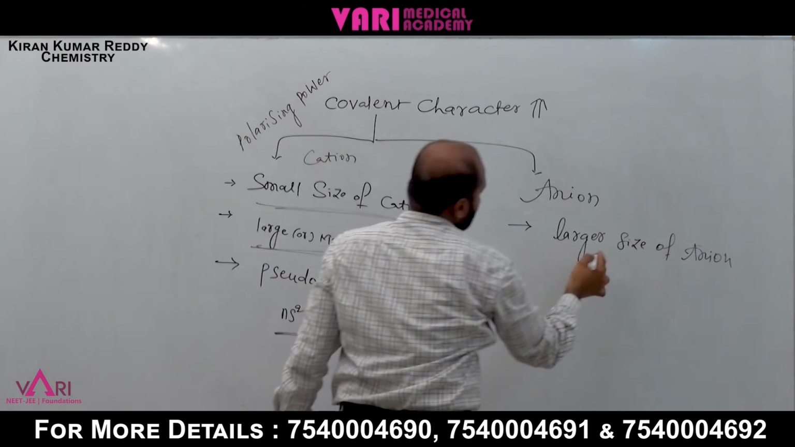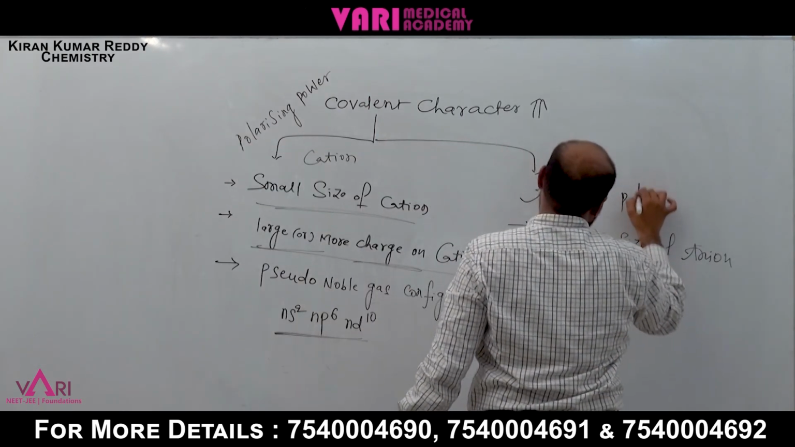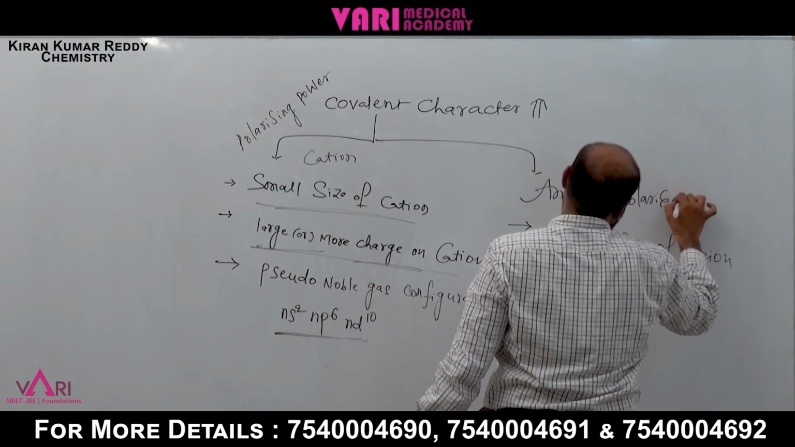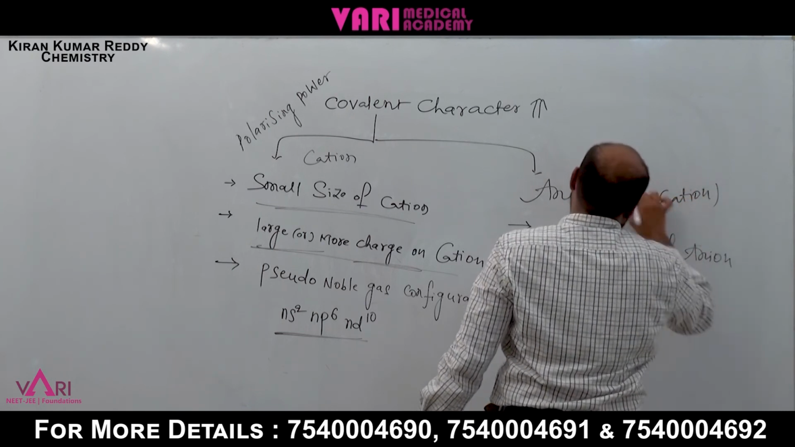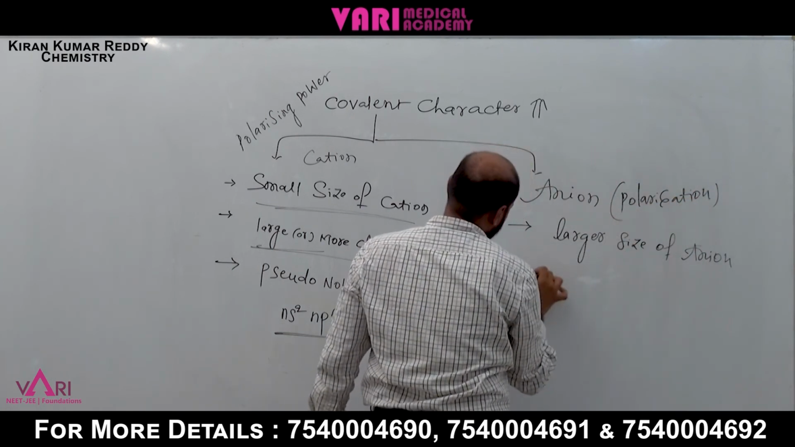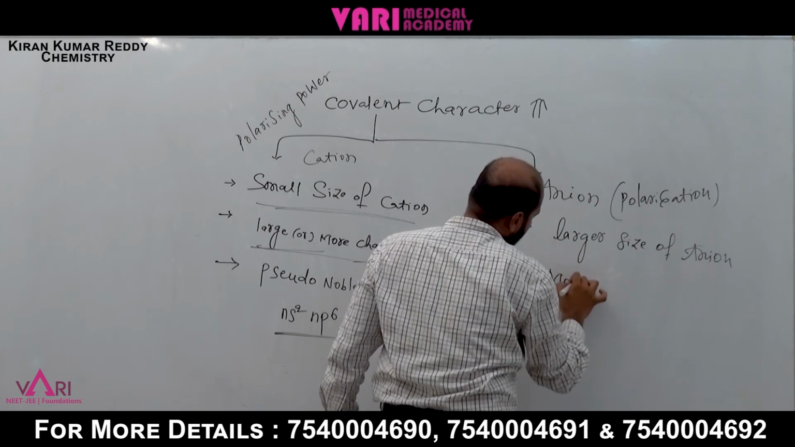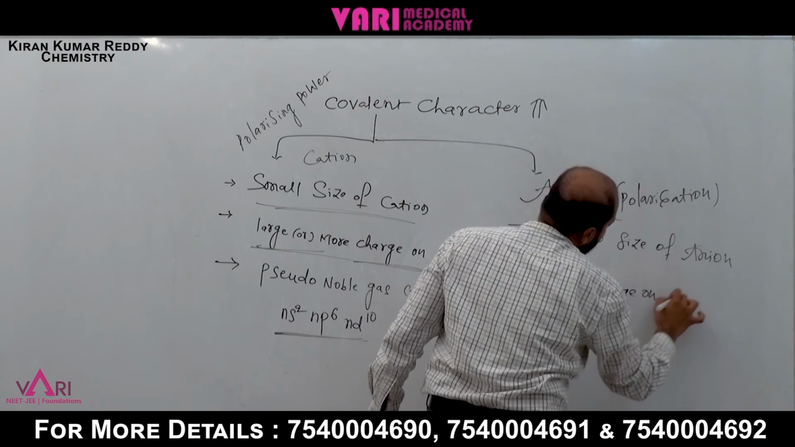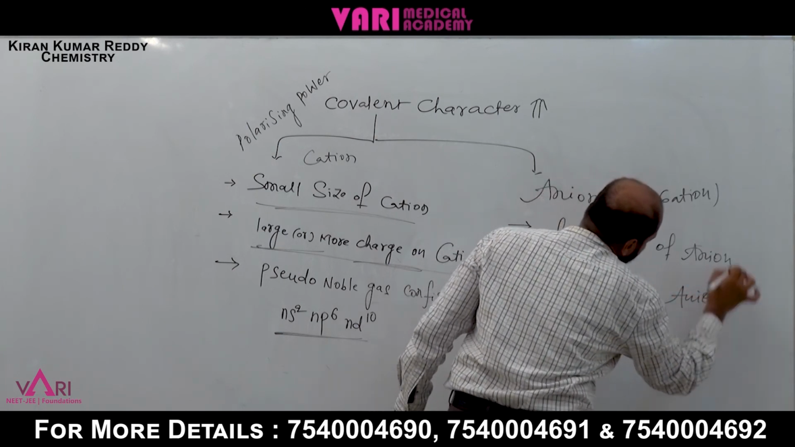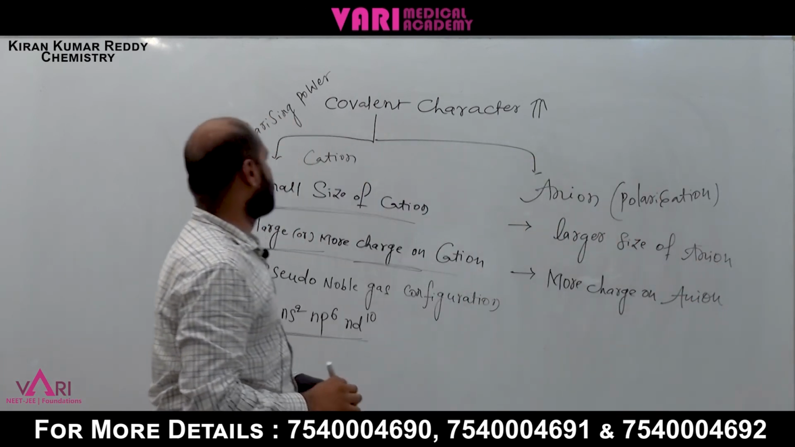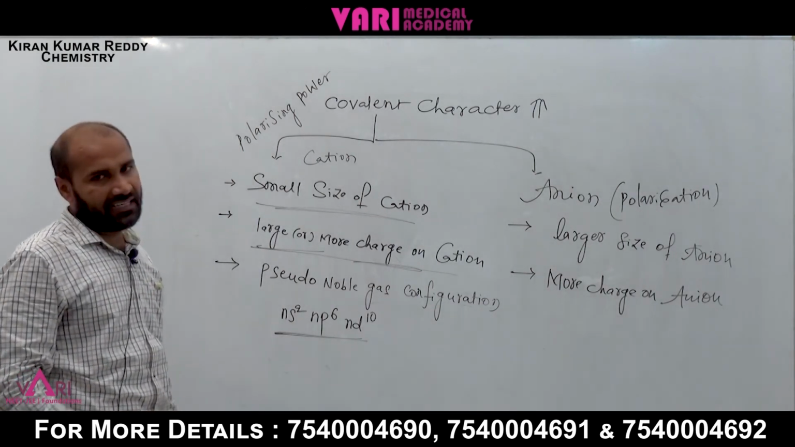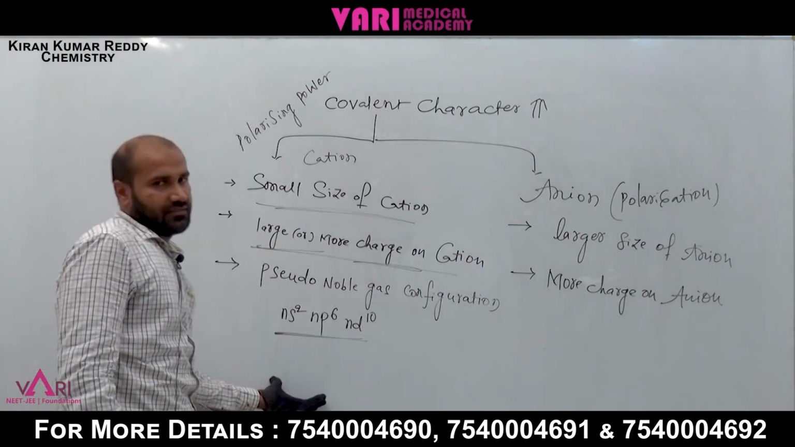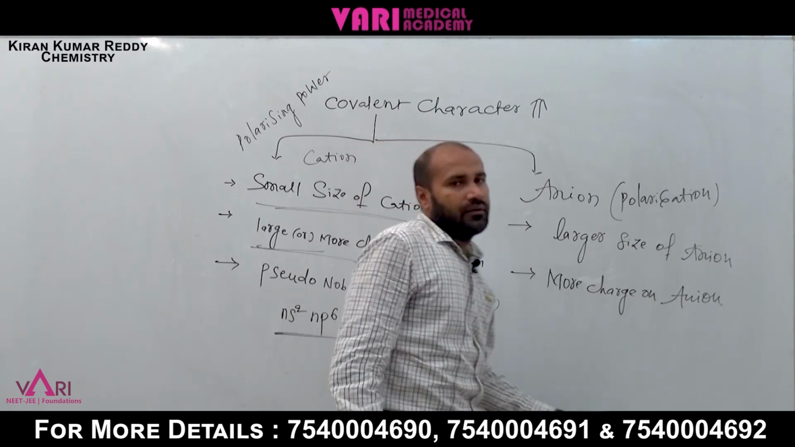This one is polarization. We can take polarization: a larger size of anion or more charge on anion. These are the important summarization points of covalent character.